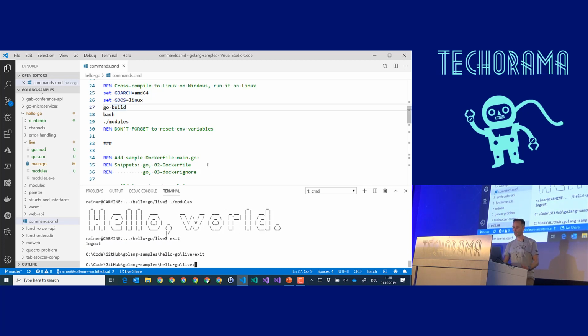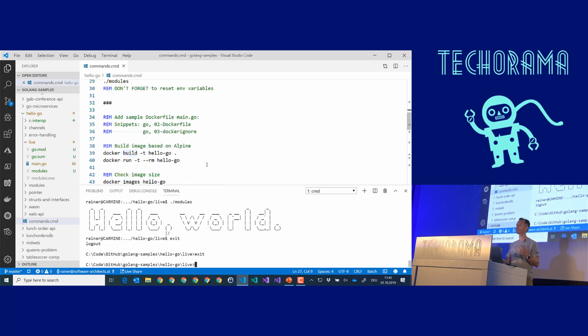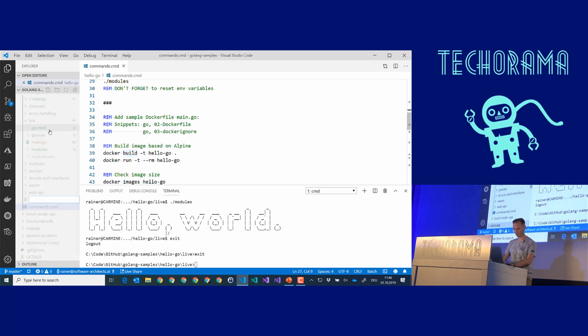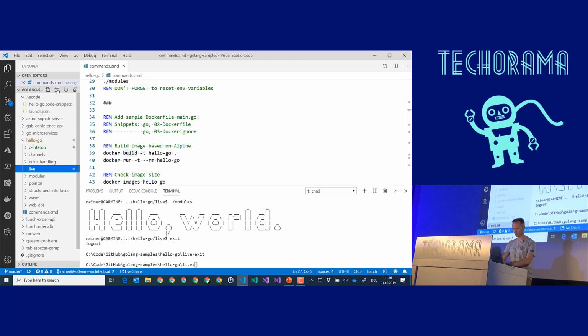Good. How does that look like if you want to run this stuff in a Docker container? Because I told you, Go really shines when it comes to microservices, web APIs, and things like that. So it's kind of natural today to put your microservices in a Docker container. Let's create a Docker container from our really nice Hello World application. So let's create a Docker file. Here we are.